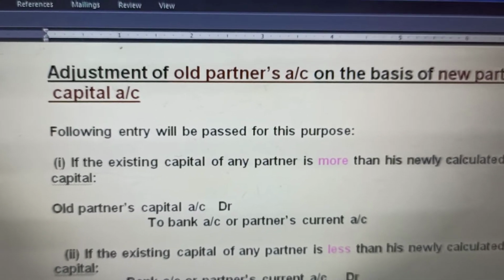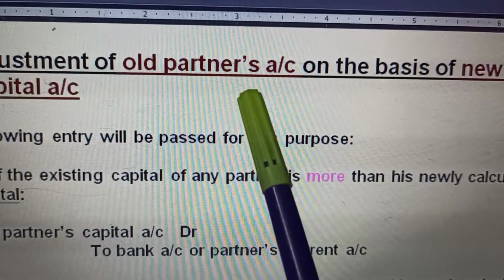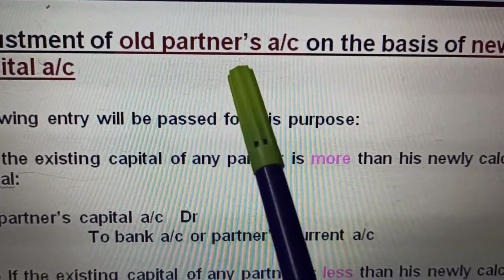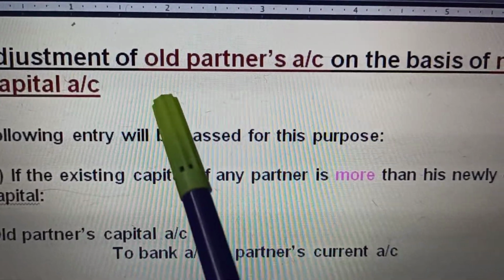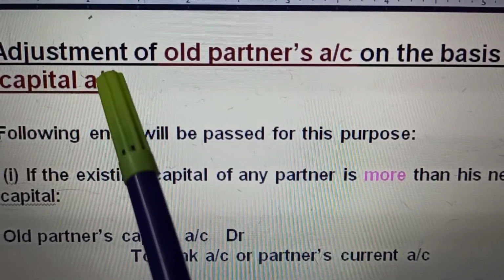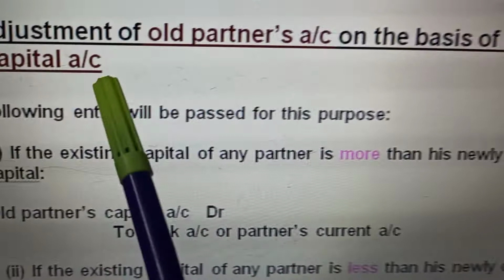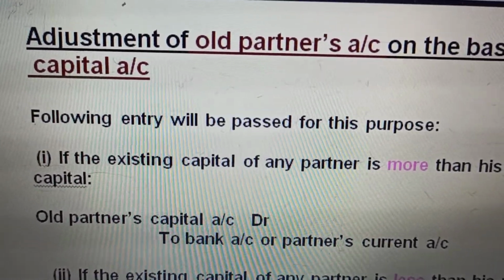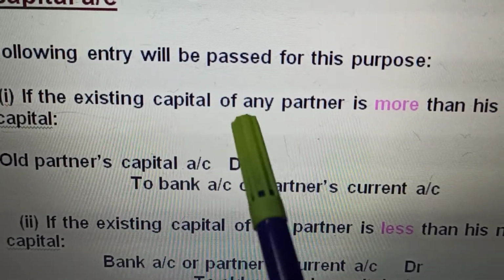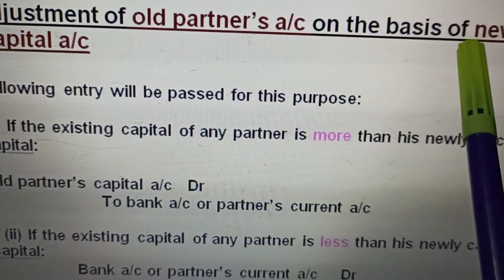Now next is the adjustment of the old partners' capital. That was the new partner's capital adjustment. There, the new partner's capital was adjusted on the basis of the old partners' capital and the share, the reciprocal share. Now here we are adjusting the old partners' capital on the basis of the new partner's capital, the reverse of what we did. The following entries are passed if the existing capital of any old partner is more or less, and we readjust the old partners' capital on the basis of the new partner.